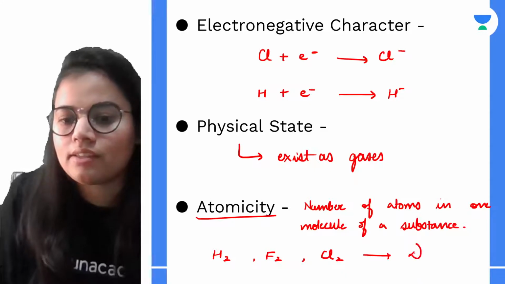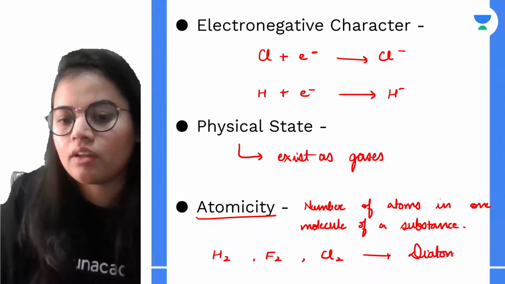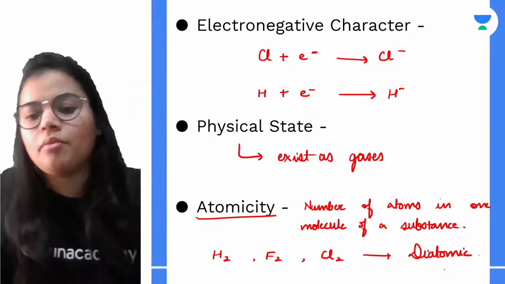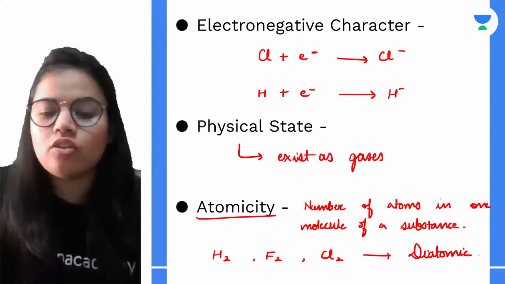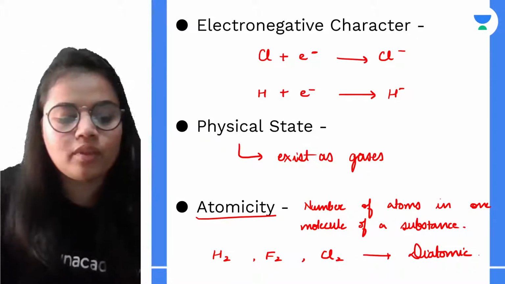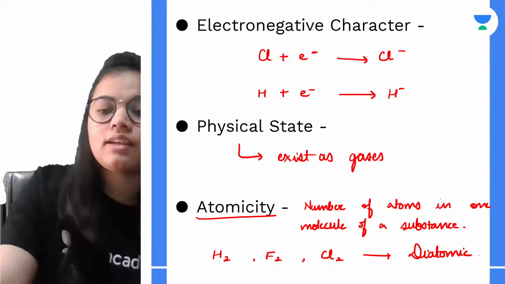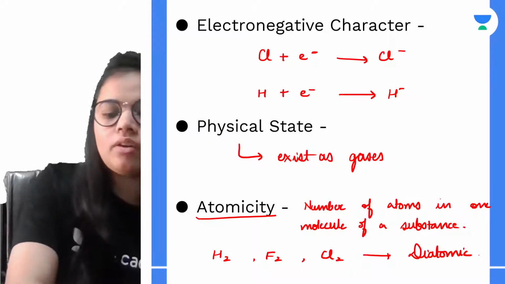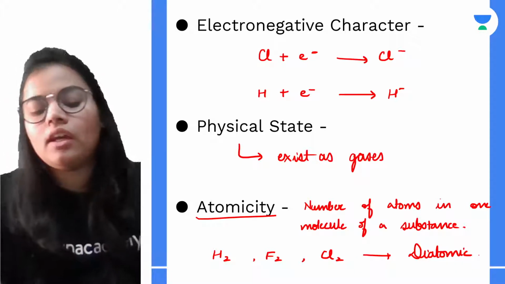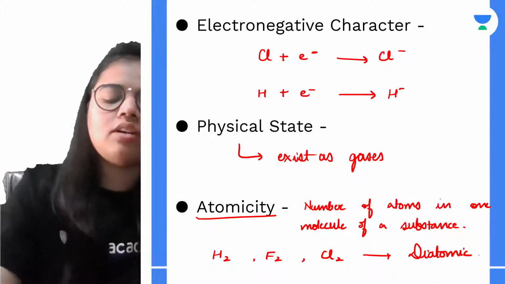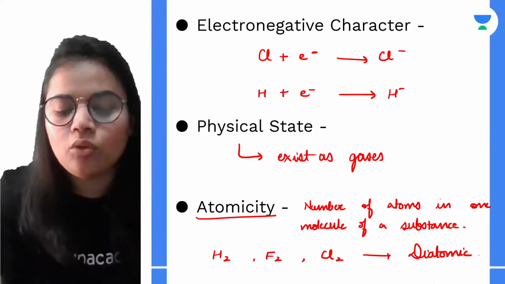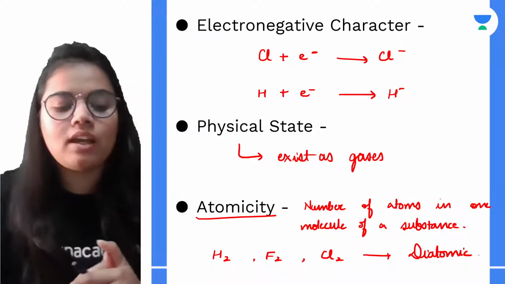That means they exist as diatomic molecules. Their atomicity is 2. Okay, so up till here I guess the things are very much clear. If there is any confusion in any of the things that we have covered till now, kindly let me know in the chat box.